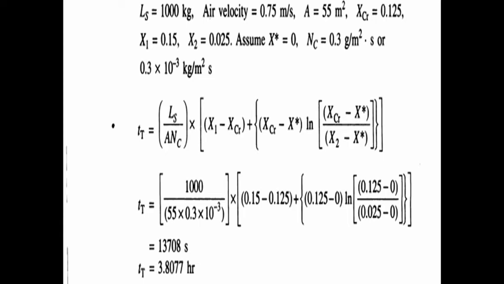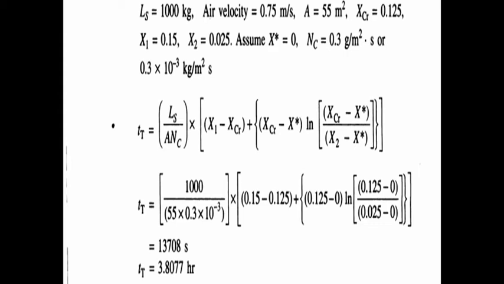So the first question: determine the drying time. I hope all of you watched my videos about drying time calculation. This is the formula under constant drying condition, the time equation. t is equal to Ls divided by A into Nc, into [(X1 minus Xcr) plus (Xcr minus X star) ln of (Xcr minus X star) divided by (X2 minus X star)].